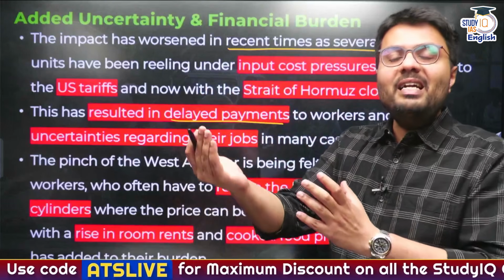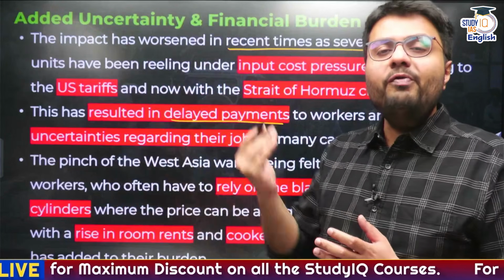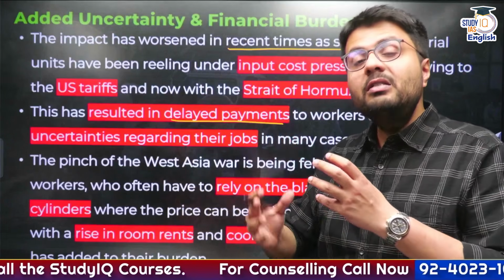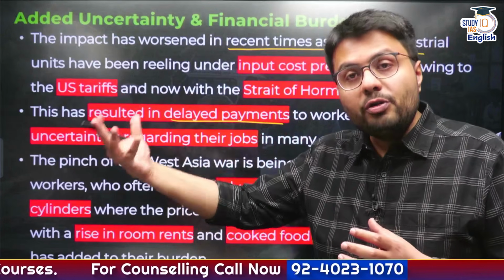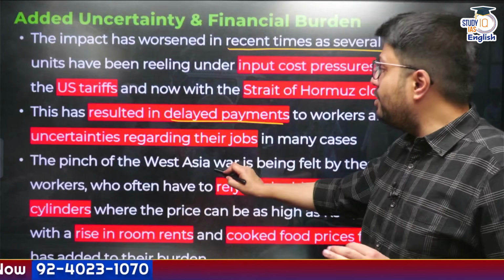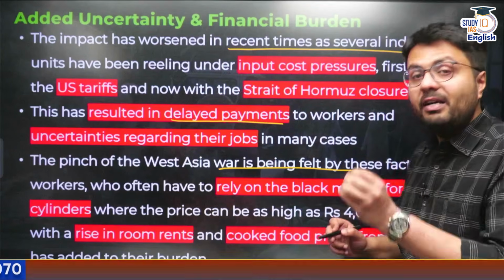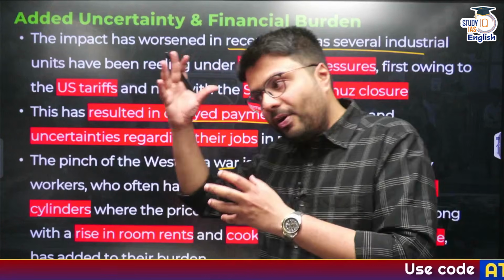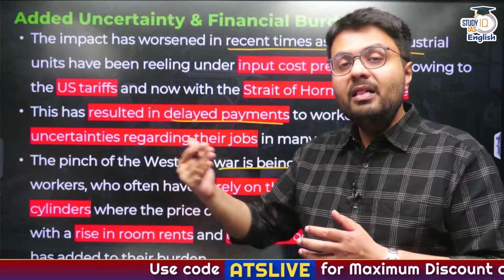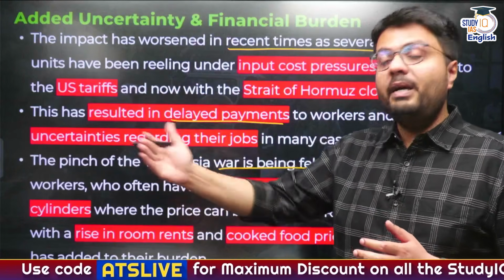The first uncertainty is that timely payment of wages has not happened, and the second level of uncertainty is that workers are unsure whether they will be able to keep their jobs because of the hardships faced by the industry. And as a result, this pinch of the West Asia war has been felt by factory workers. On one hand, they have uncertainties associated with their payment and employment, and on the other hand, the cost of their spendings has increased.